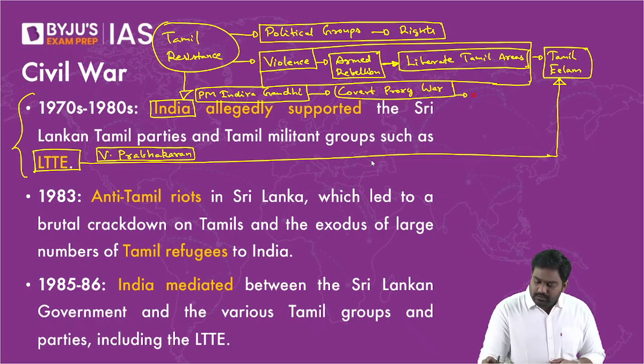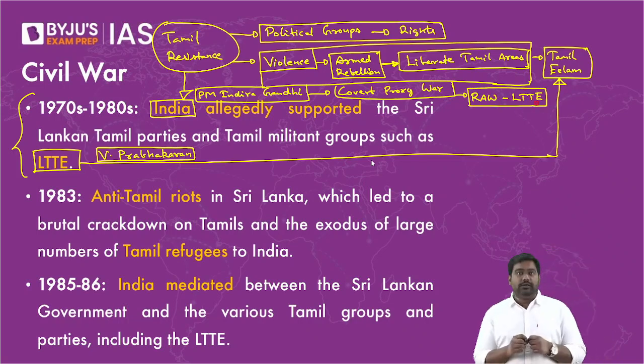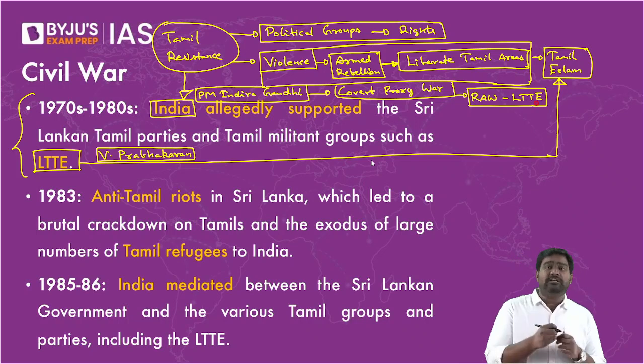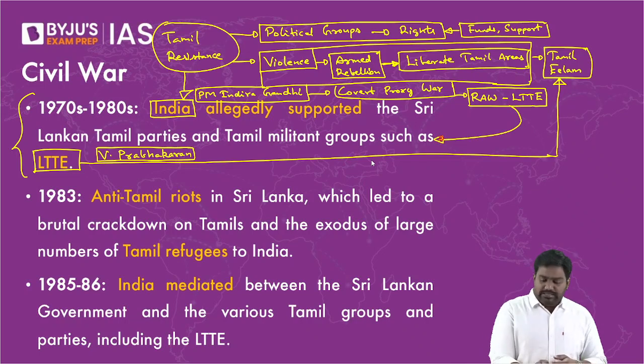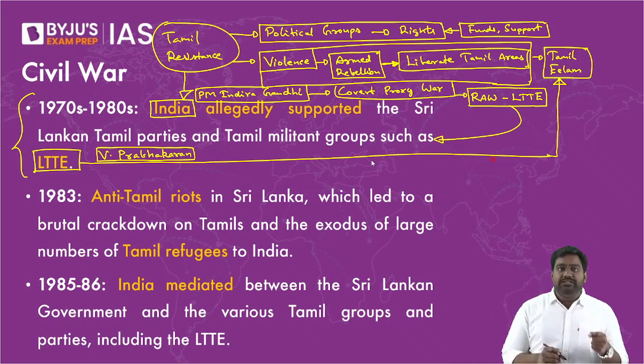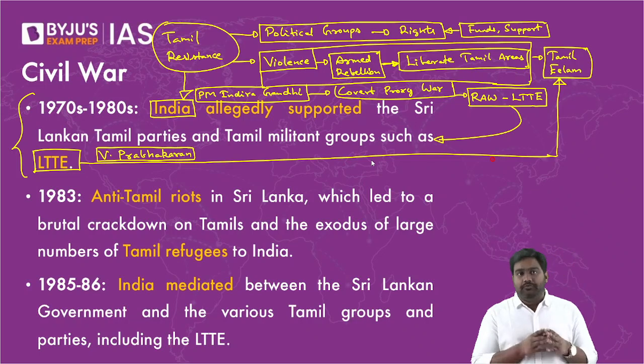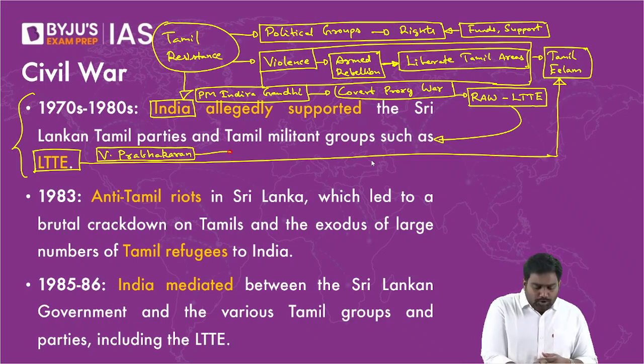where we started backing the LTTE. India's RAW was authorized by the Prime Minister to meddle in Sri Lanka and directly support the militant movement along with the political movement that was rising. So the Research and Analysis Wing would establish a strong influence in Sri Lanka. We would back not just the political movement by giving them funds and political and diplomatic support, but we started working with the LTTE as well. In fact, India played the biggest role in the rise of the LTTE. We gave funds, weapons and training. Prabhakaran and the top leadership of the LTTE, all the top commanders, were brought to India. They were all trained in Indian camps at several secret locations in India, which are camps of our security forces.